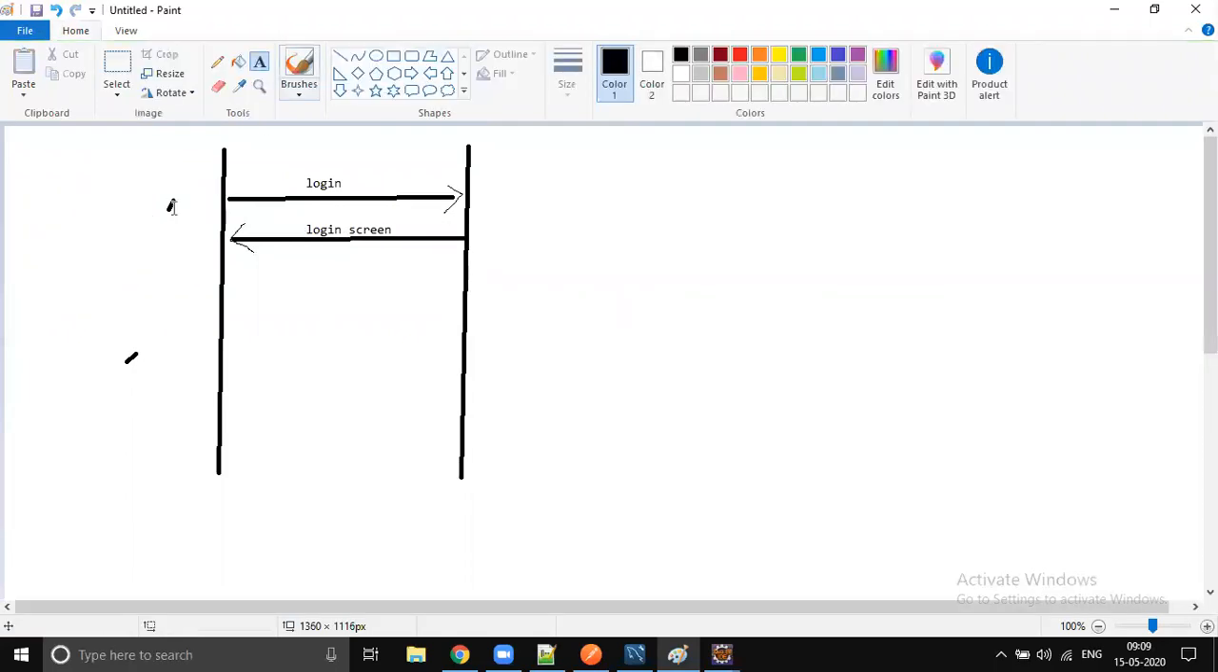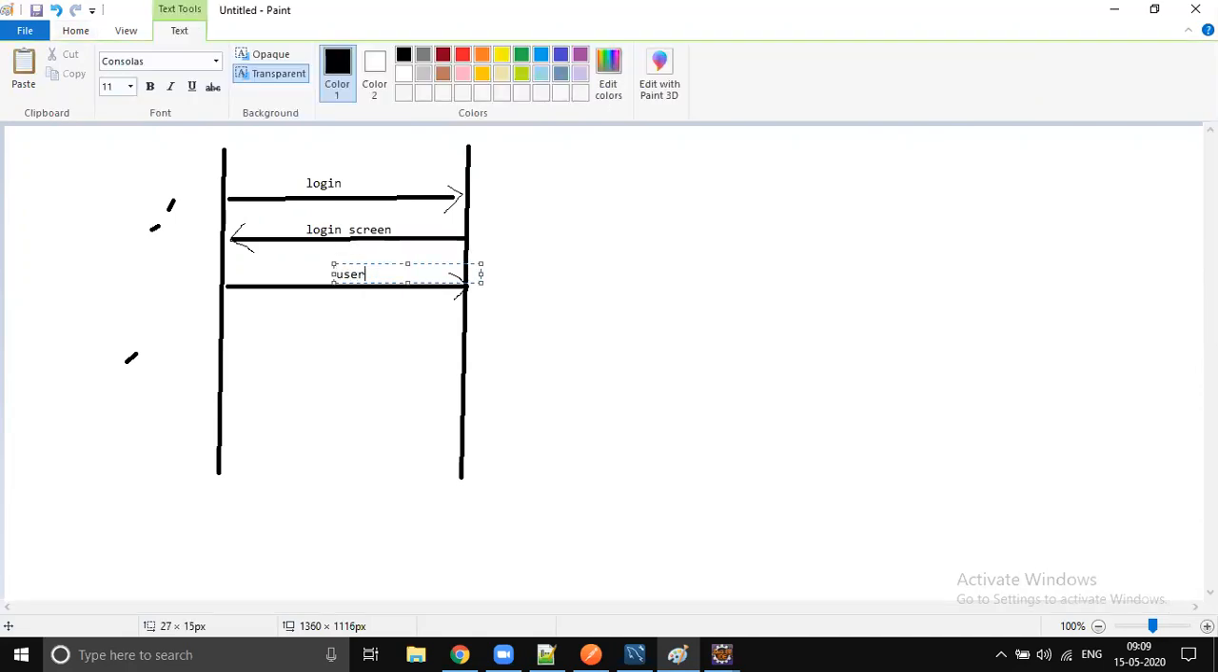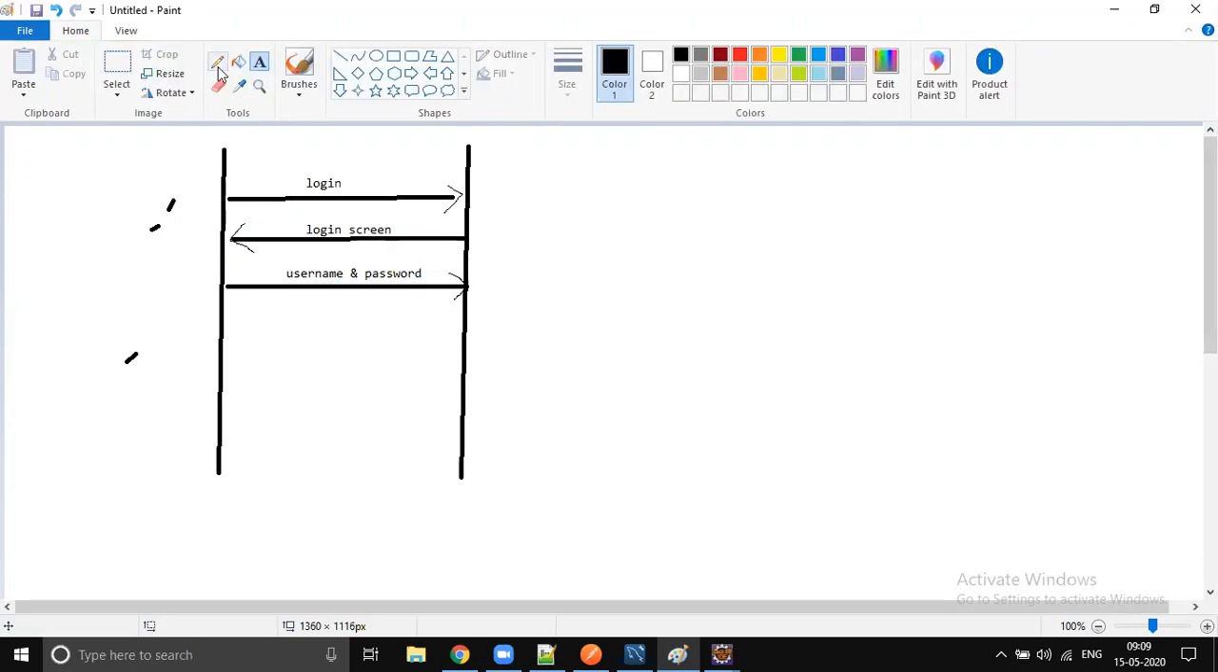Now the customer will enter username and password in the login screen. Then we will authenticate, right? We will send the username and password. So we will authenticate. If the username and password are valid, then we will store that information, right? Where will we store it? We will store that information in the session, the HTTP session.